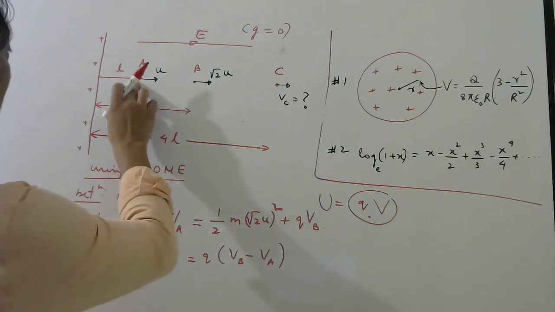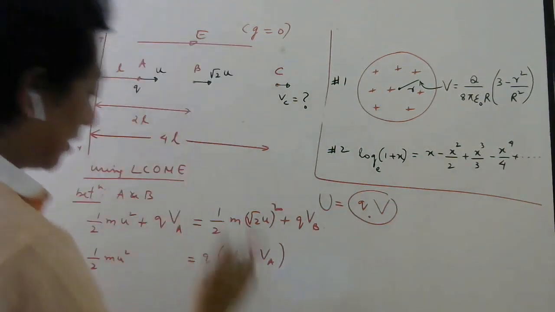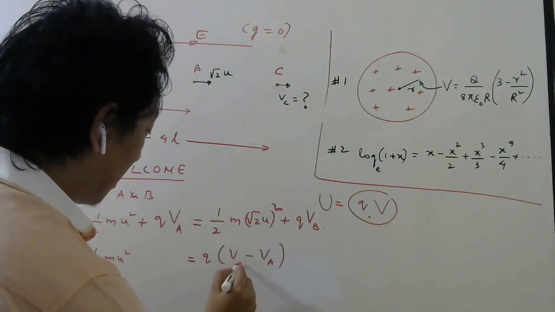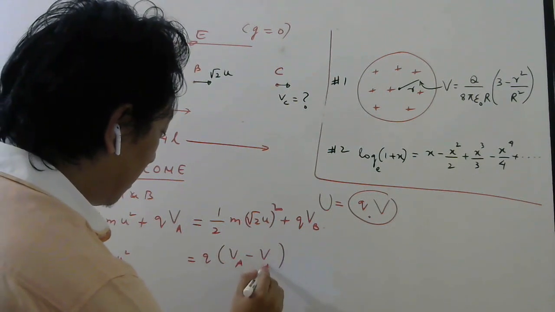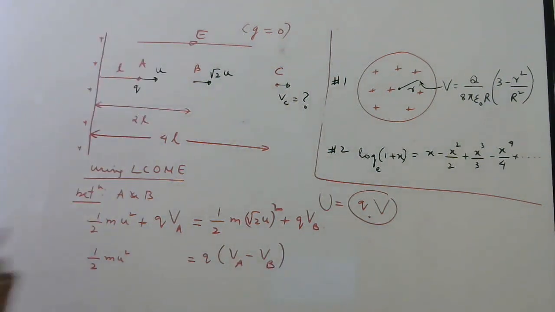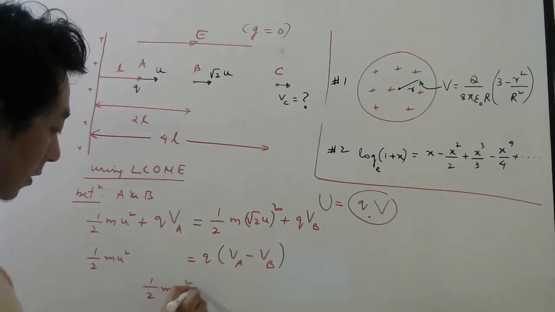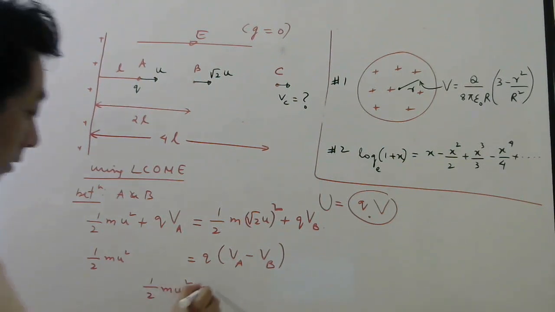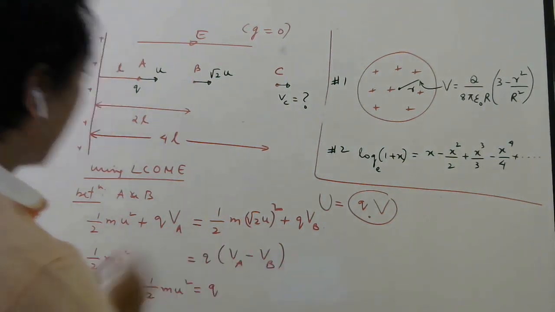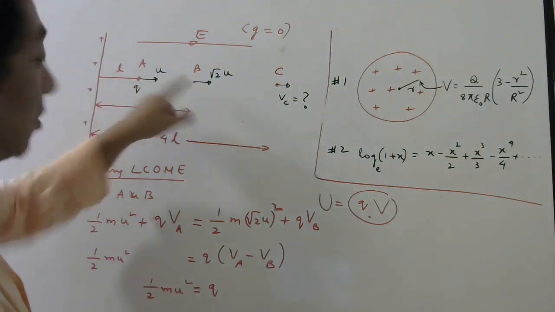Because VA is at higher potential, no, electric field is this side. So let me interchange this. Let me write VA here, VB here. Then this minus will become plus. So finally what I have found is half m u square is equal to Q into VA minus VB, potential here minus potential here.